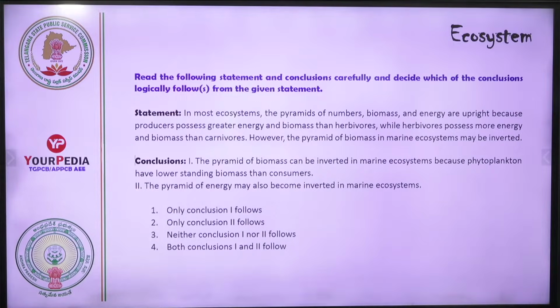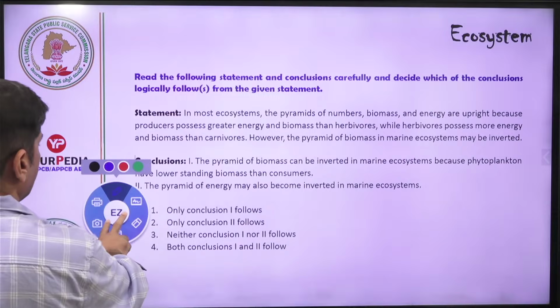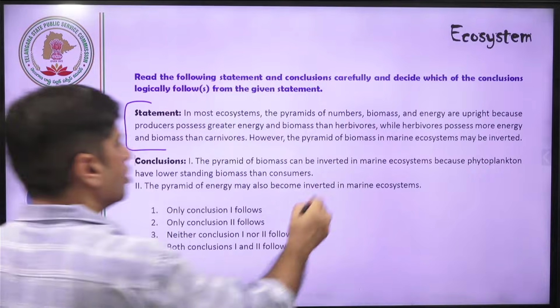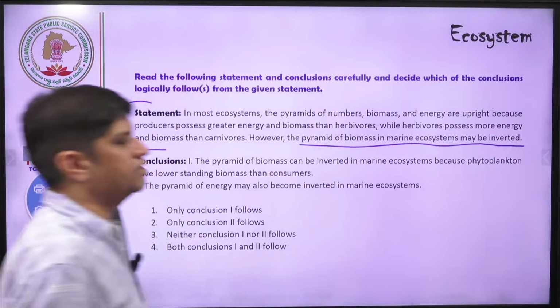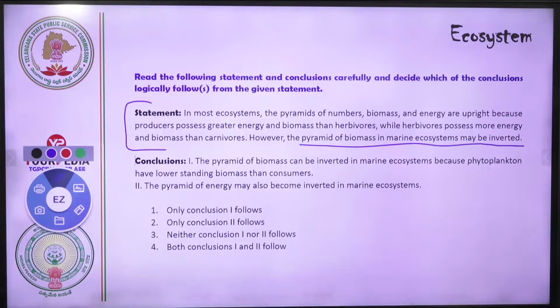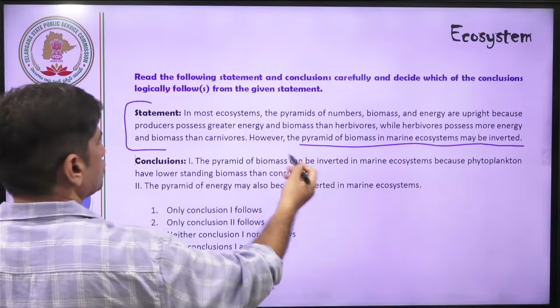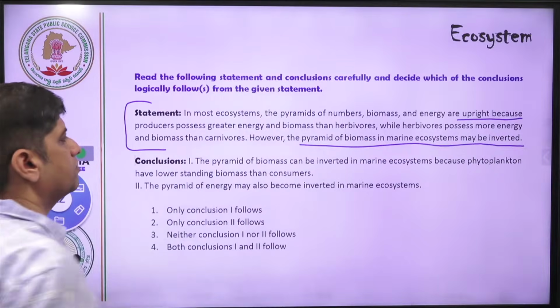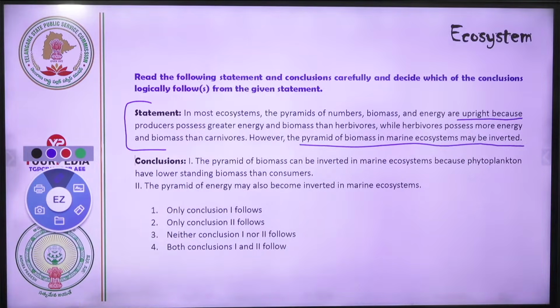Conclusion, pyramid of biomass. See, the statement is not wrong. The statement given to you is correct, and you should read and understand it. The pyramid of biomass in a marine ecosystem may be inverted. But in non-marine ecosystems it is upright because producers possess greater energy and biomass than herbivores. That is a correct statement. So read this statement and give the conclusion on the basis of it. Pyramid of biomass can be inverted in a marine ecosystem because phytoplankton have lower standing biomass than consumers.